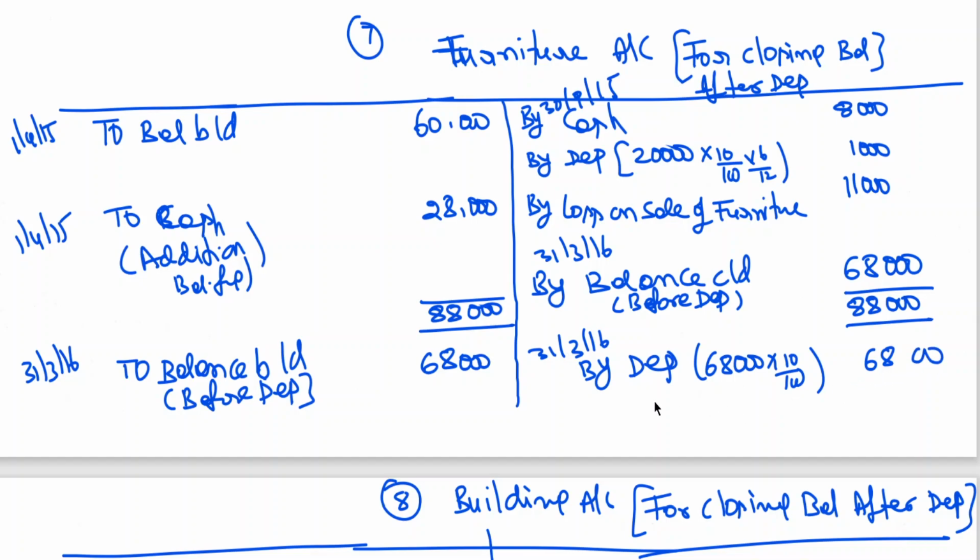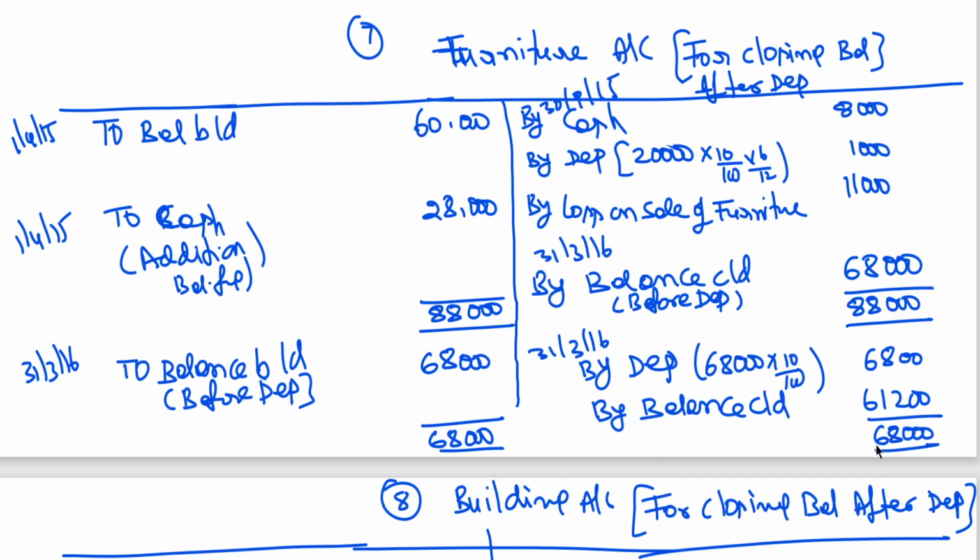Now 68,000 minus 6,800 comes to 61,200, which is going to be your balance carried down. The closing balance 61,200 is going to be taken to the balance sheet.